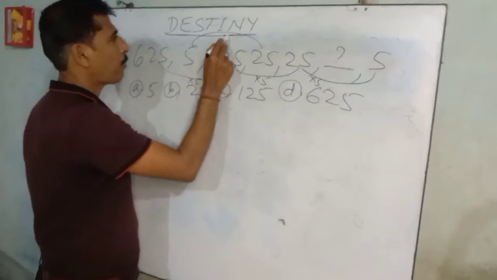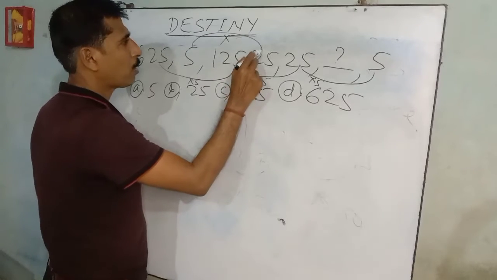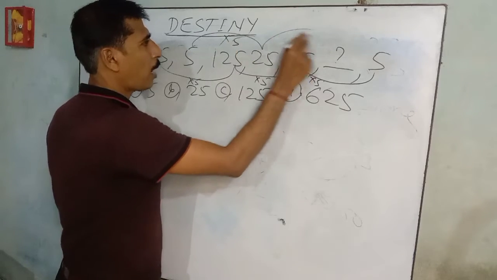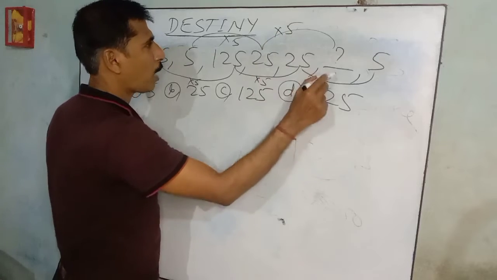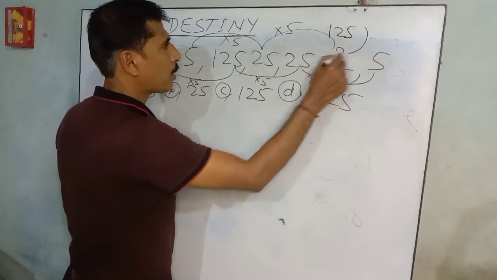Next, 25 into 5 is 125. The answer is 125.